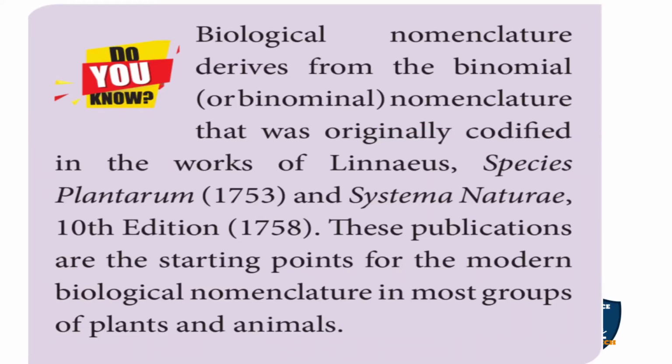Biological nomenclature is derived from the binomial nomenclature, which was originally codified in the works of Linnaeus, in Species Plantarum in 1753 and Systema Naturae, 10th edition, in 1758. These publications are the starting point for modern biological nomenclature in most groups of plants and animals.